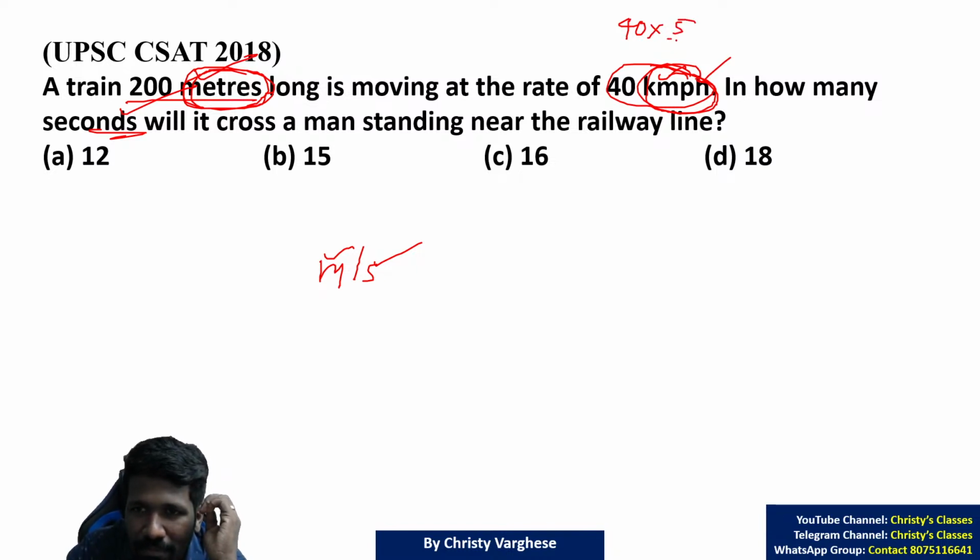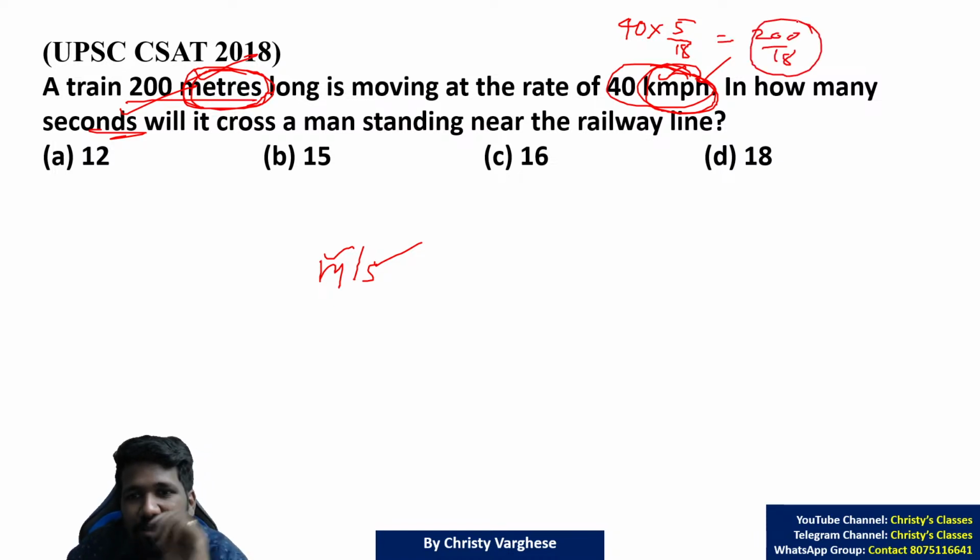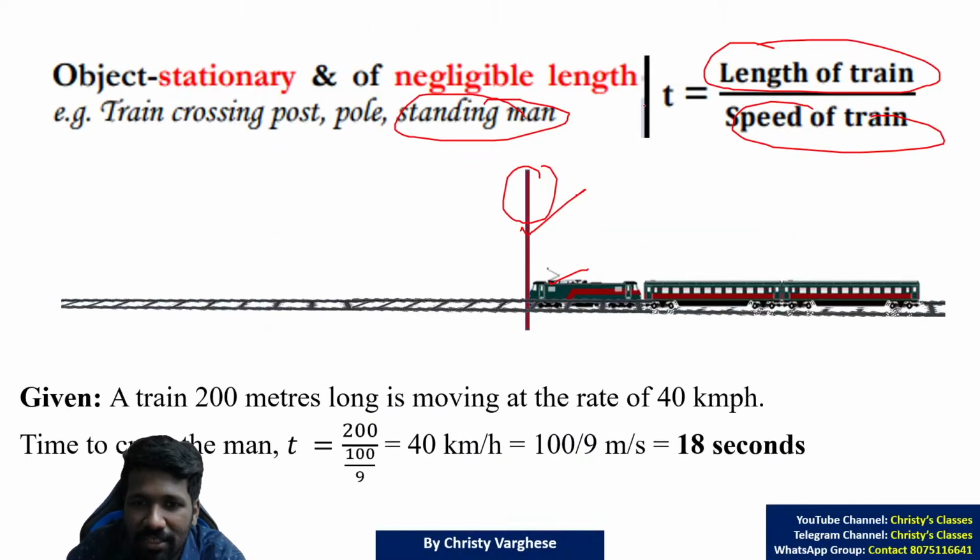Either by heart 5 by 18 and multiply, or if you don't want to by heart, 1000 by 3600 you have to multiply by. So 40 into 5, 200 by 18 is the speed in meter per second. So you divide 200 by 200 by 18 itself. That is what I want to tell you all.